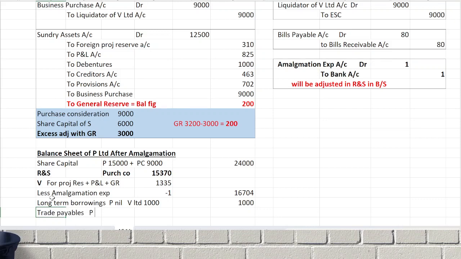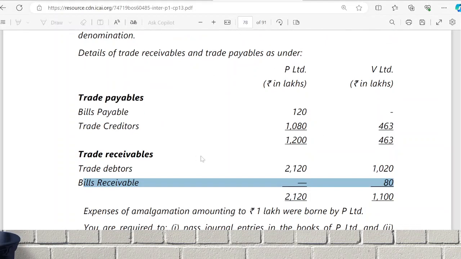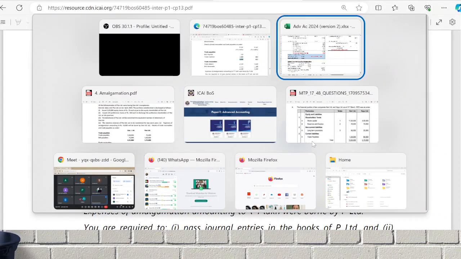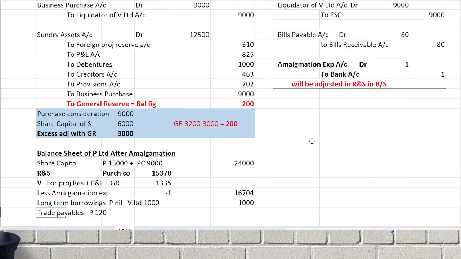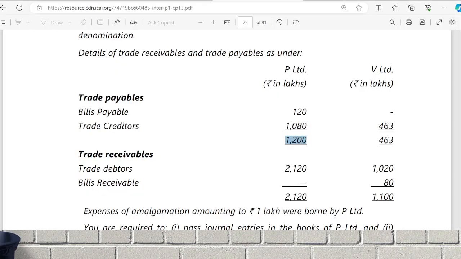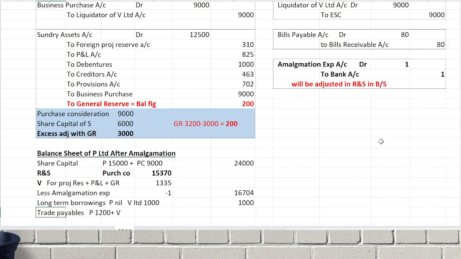Then trade payables of the purchasing company, the creditors plus bills payable. They have given it in the adjustment, trade payable is there. 1200 plus the selling company's trade payables, 463, minus mutual due. 80 we have adjusted, we also passed the journal entry.